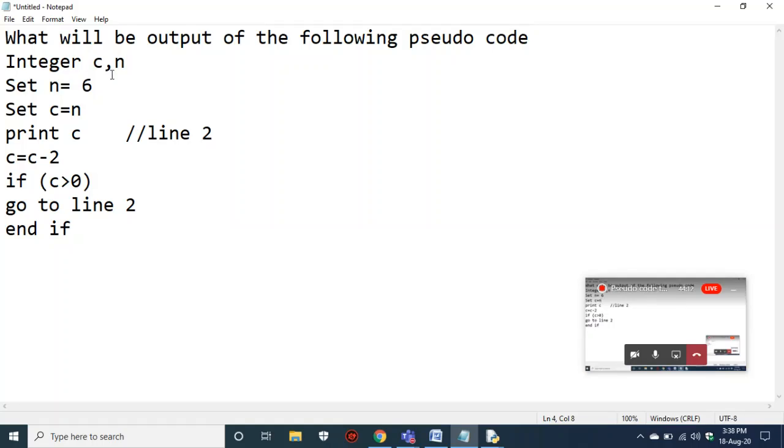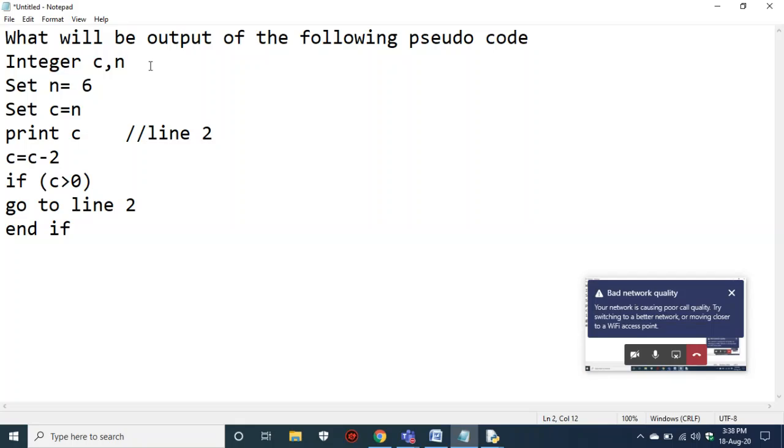So see, if you see any code which has comments like line 2, that means this was written in line 2, and if he says go to line 2, that means he is redirecting the code to line 2. Okay, finally we'll understand clearly.